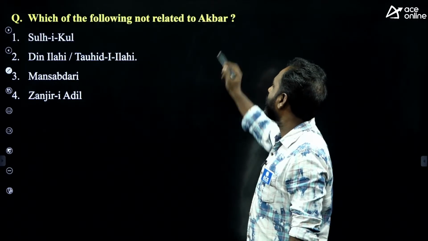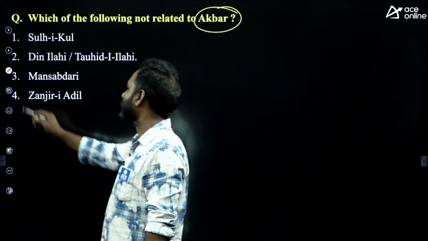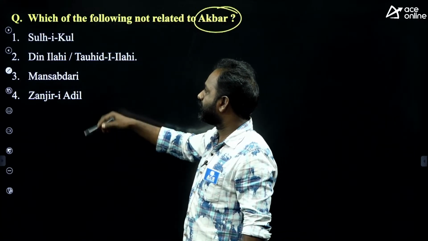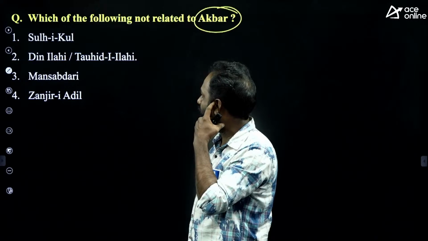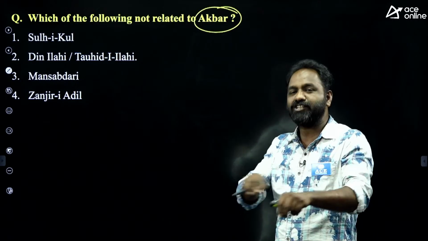Which of the following is not related to Akbar? In any competitive examination, there is a chance to ask a question about Akbar. So, not related to Akbar: Sulekal, Dini Ilahi or Tawhid Ilahi, Mansabdari, Zanjiri Adil. Out of these 4, one thing is not related to Akbar.